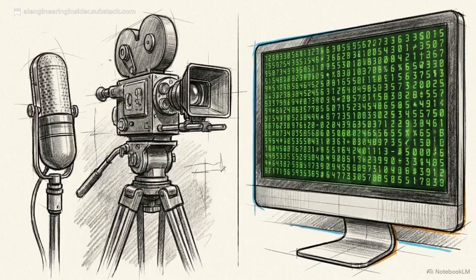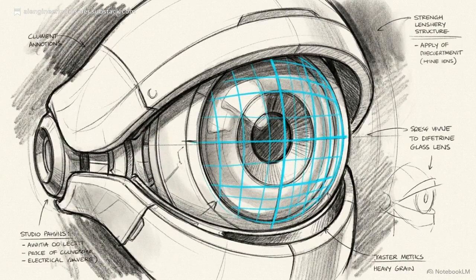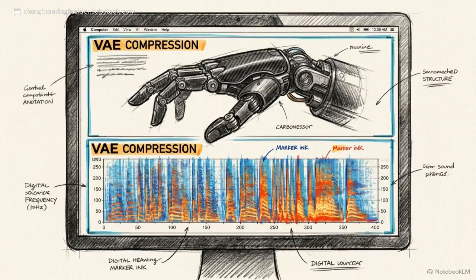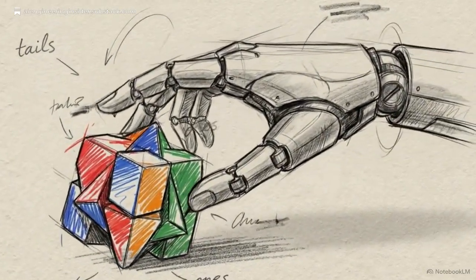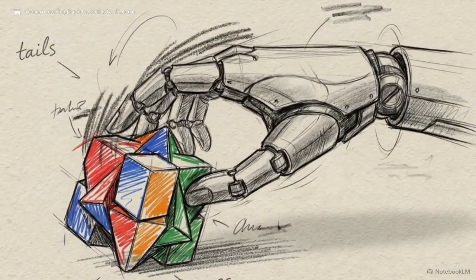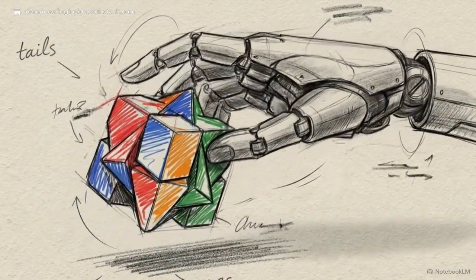To achieve this integration, the model first has to translate completely different data types into a shared representation space. For visual understanding, it uses a standard vision transformer. For generating video and audio, it relies on variational autoencoders to compress the signals into discrete tokens. But the architecture adds a distinct input. It treats physical action as a first-class modality, processing it on the same level as text or images.